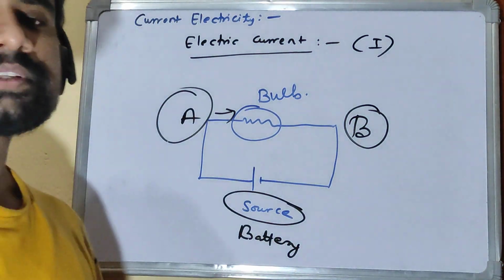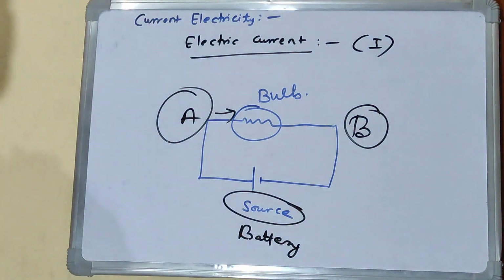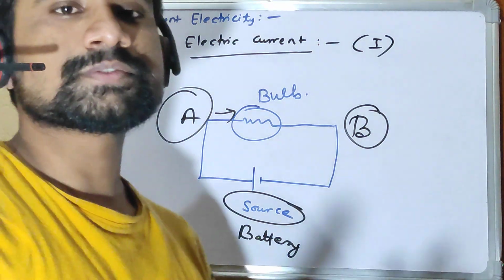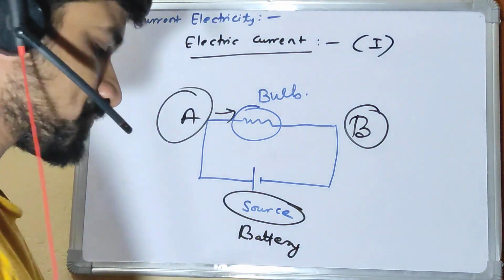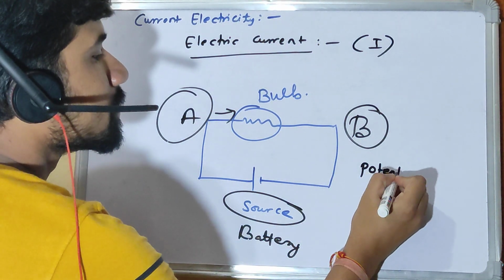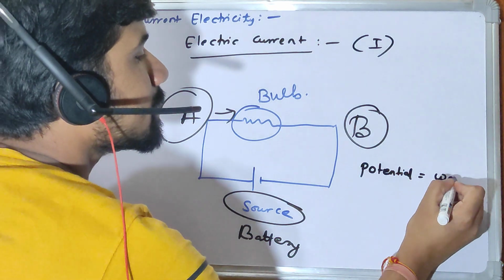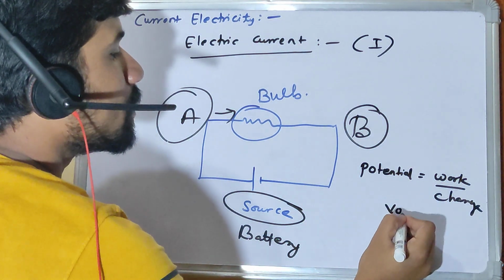So what is potential difference? Potential difference or potential, we already know. It is the work done in moving a unit positive charge from one point to another, right? We have already discussed that potential is work by charge, and the unit is volt.